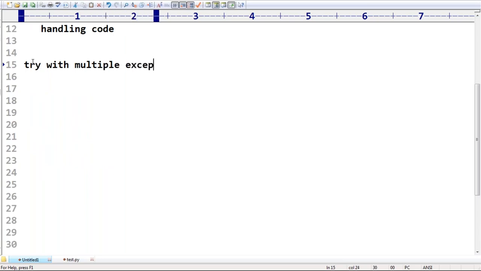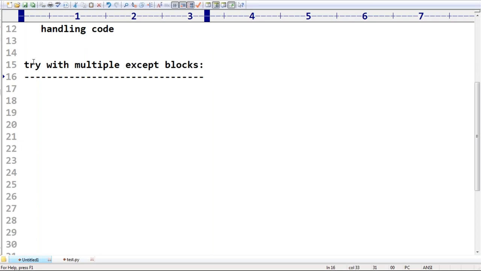Try with multiple except blocks. Remember this one, because the way of handling exception varies from exception to exception, correct? If it is an arithmetic zero division error, one way we require to handle. If it is a file not found error, another way we require to handle.